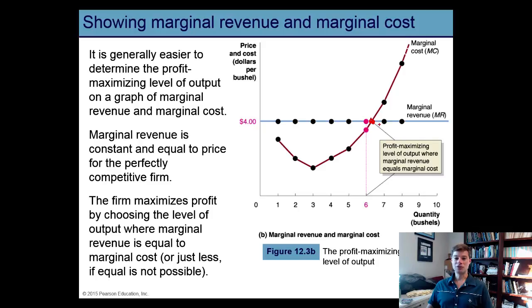If an integer must be produced instead of a fraction, then what the firm should do is produce all the units for which marginal revenue, indicated by the market price, is greater than marginal cost. Stop production before any unit is produced that would have a higher marginal cost than marginal revenue. In this graph, that corresponds to 6 units of output.